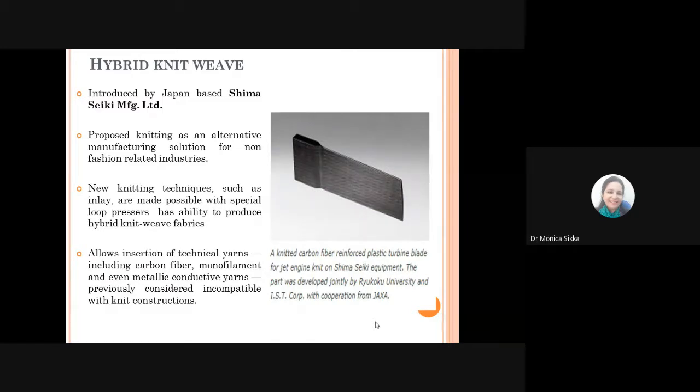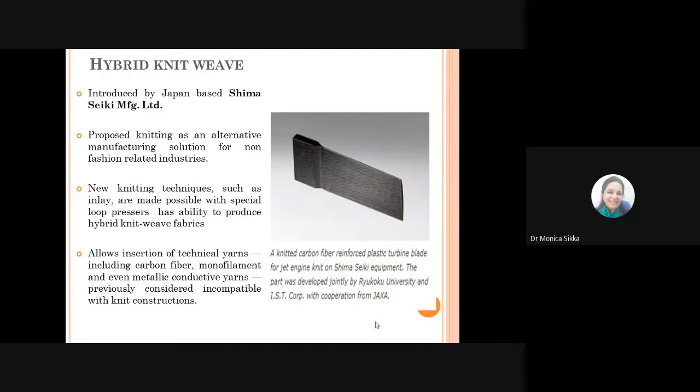with the new knitting techniques where you can use this inlay technique and introduce special yarns like carbon fiber or monofilaments or some conductive yarns with special loop pressers that are used on the machine, you can produce a hybrid knit weave. That's why it's called hybrid, because you have a knitted structure and then you have these specialized or technical yarns, which can be inserted in the form of an inlay yarn into the basic structure.